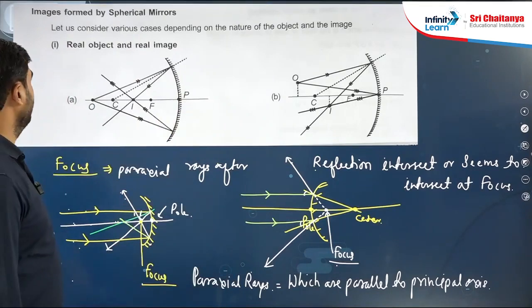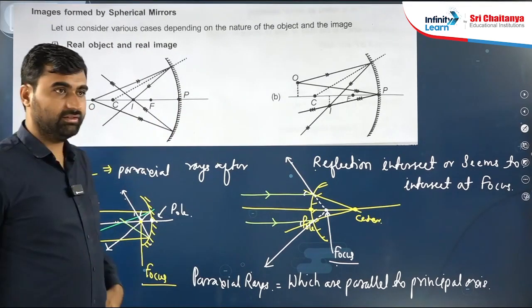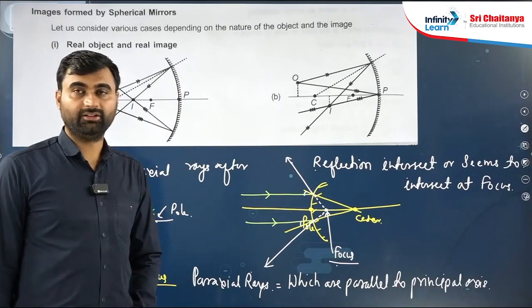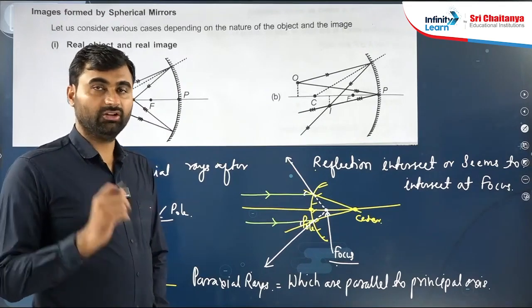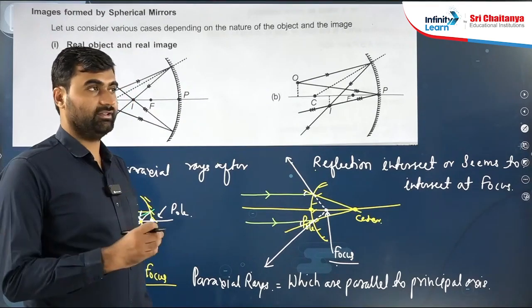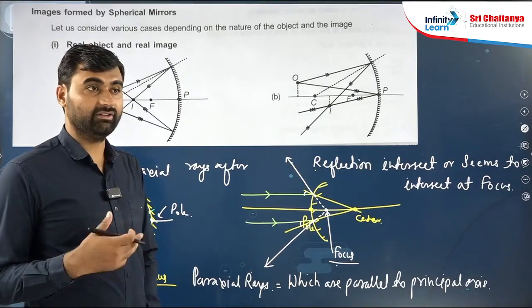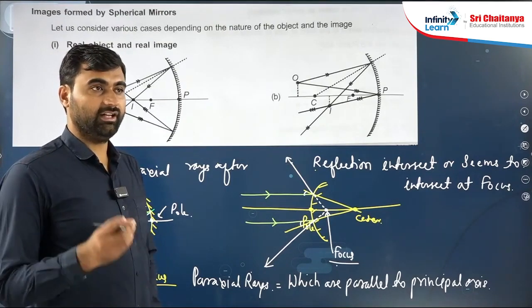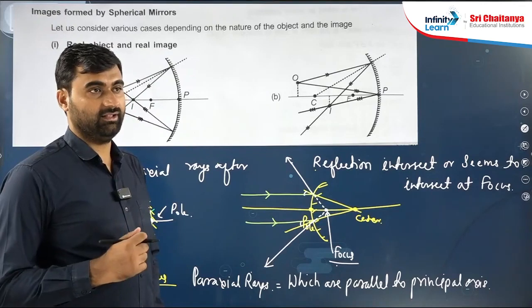Now the next point: real object and virtual object, real image and virtual image. How to find that this object is real, how to find that this image is real? That we will understand in the next class.